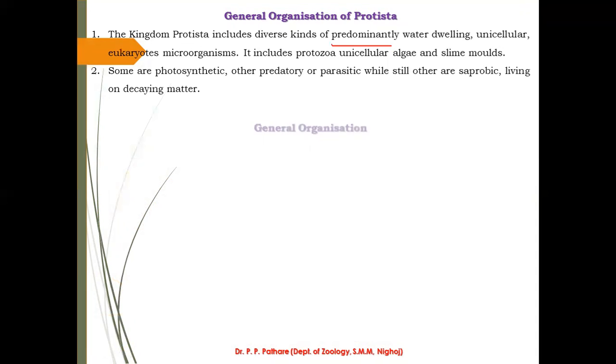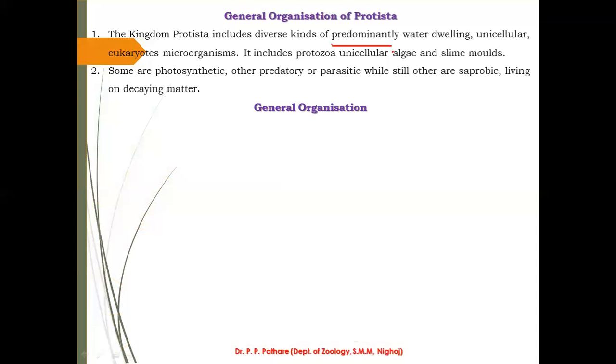These are the general information of protists. I hope you understand the general organization of protists. If you have any question regarding this point, you can ask me.